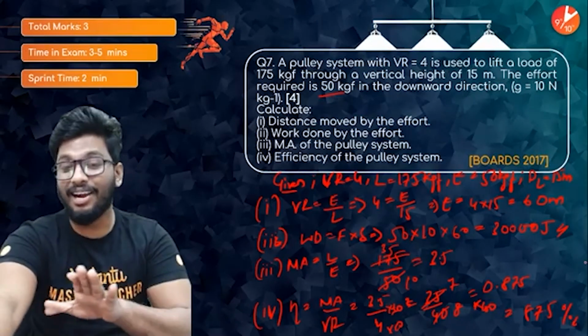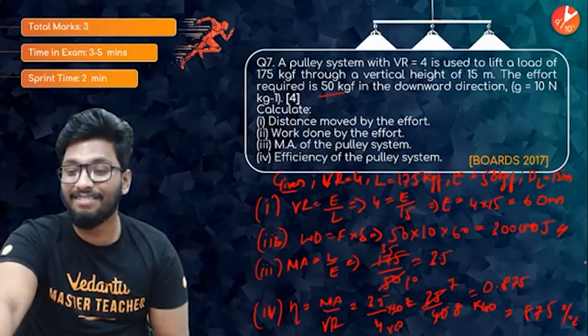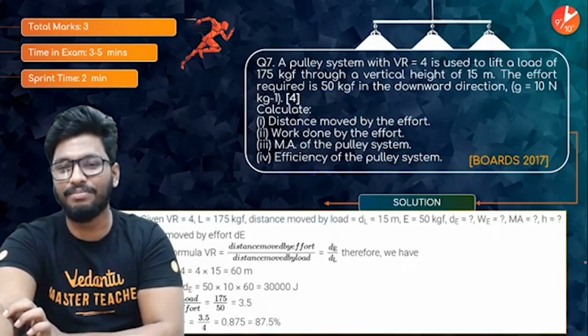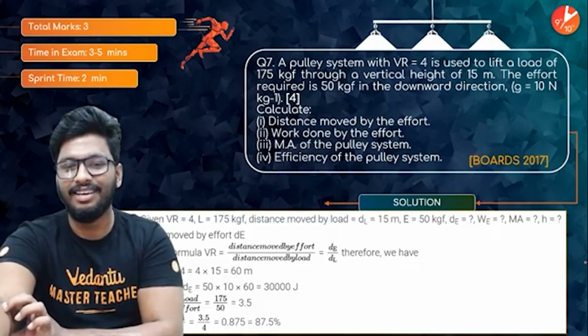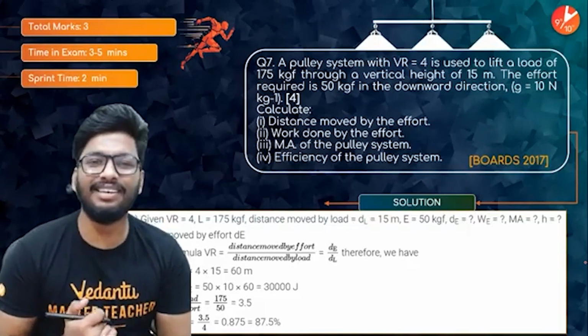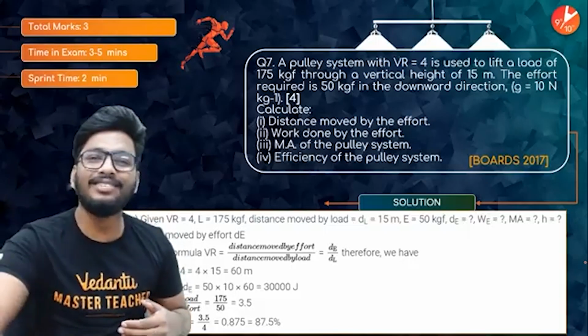If I'm not wrong, I might be wrong with my calculation part, people. I'm checking if my calculation is correct. Yeah, it'll be around 0.875 itself. So that will be the answer, guys. That would be the answer to the 7th question. Once again, 2017 board exam, 3 marks, all yours.